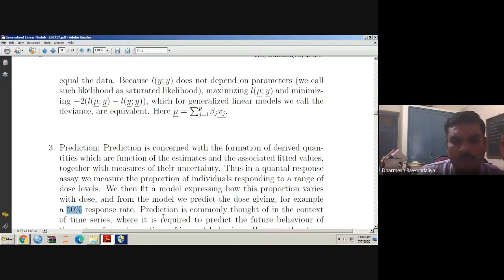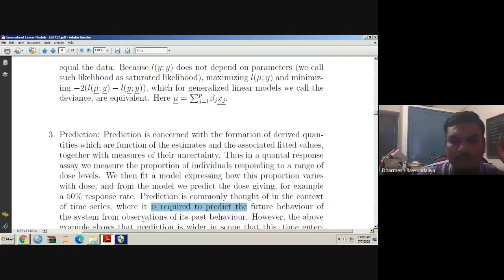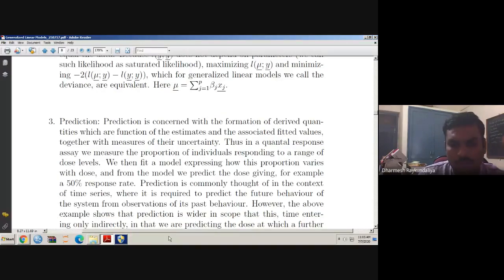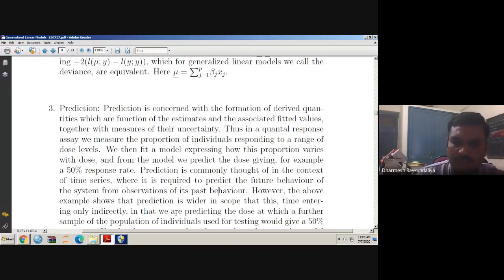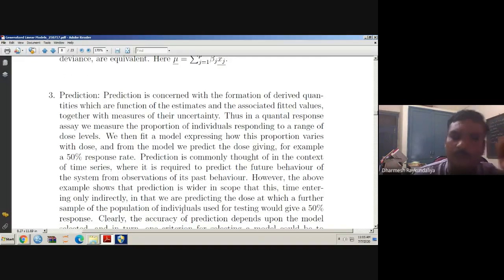Prediction is commonly thought of in the context of a time series, where it is required to predict the future behavior of the system from observations of its past behavior. When we usually talk about prediction, we talk about time series based on past records and what will happen in the future. However, the above example shows that prediction is wider in scope, with time entering only indirectly, in that we are predicting the dose at which a further sample of the population of individuals used for testing would give a 50% response.